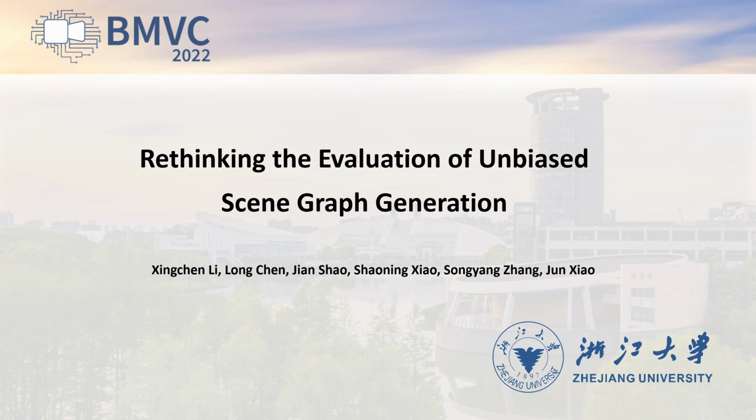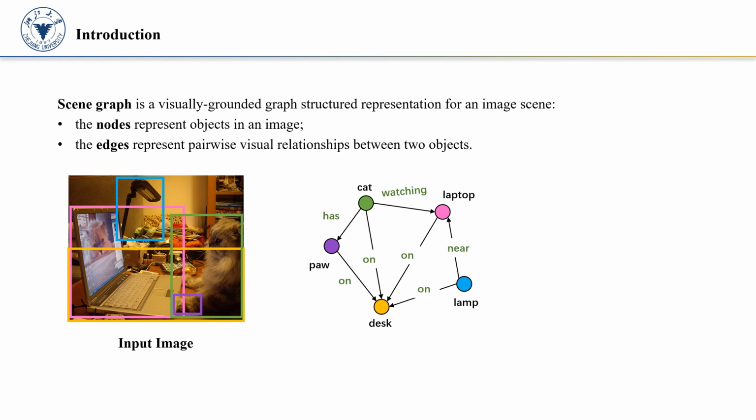I'm glad to share our work, titled Rethinking the Evaluation of Unbiased Scene Graph Generation. Scene graph generation is a task to convert an image scene into a visually grounded graph structured representation. The nodes represent objects in the image and the edges represent pairwise visual relationships between two objects.